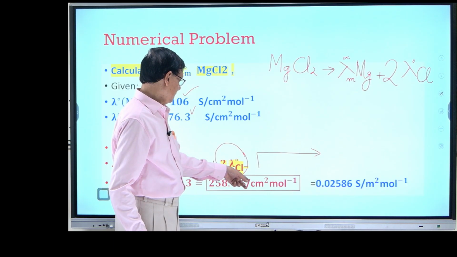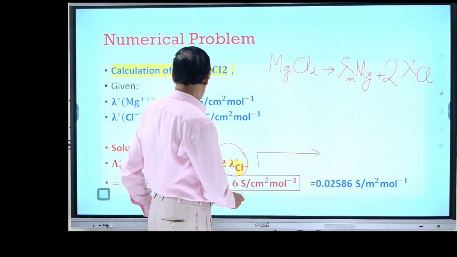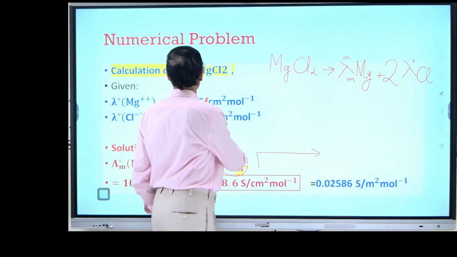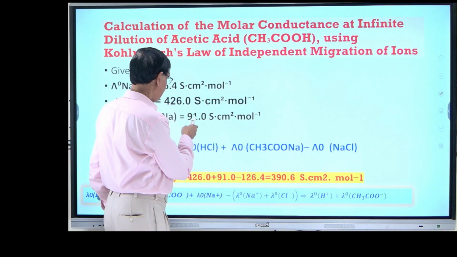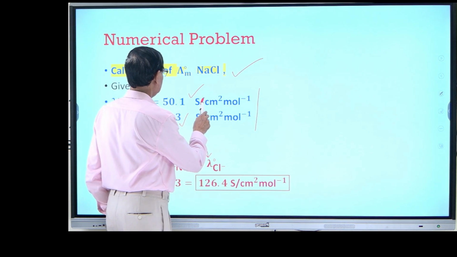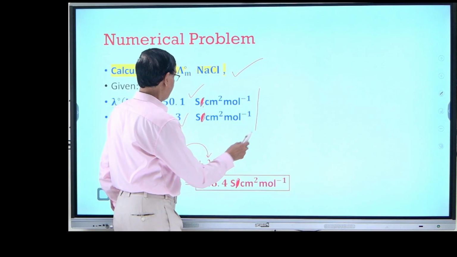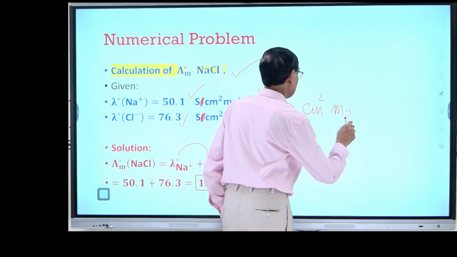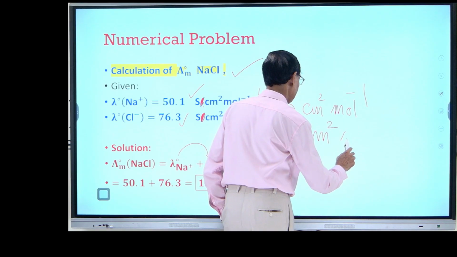So in terms of SI units, it is Siemens centimeter square per mole, that is the unit, or Siemens meter square per mole.